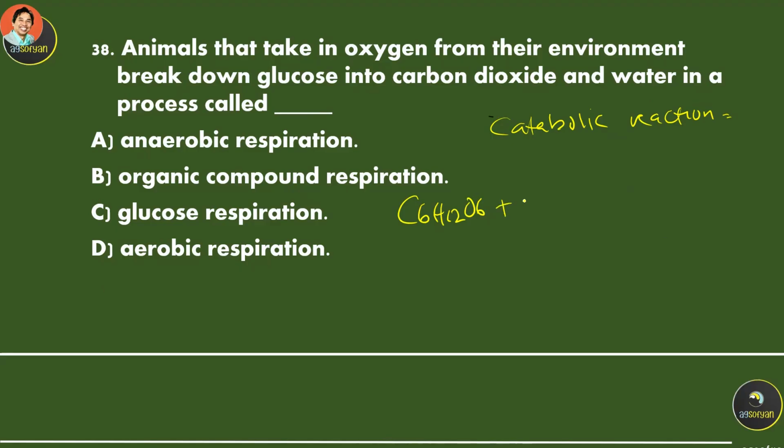With oxygen, we eat food and breathe in oxygen, then it produces ATP, plus 6 water and 6 carbon dioxide. Bigger molecule into smaller molecules. This is a catabolic reaction, and energy is released. This is an exergonic reaction.